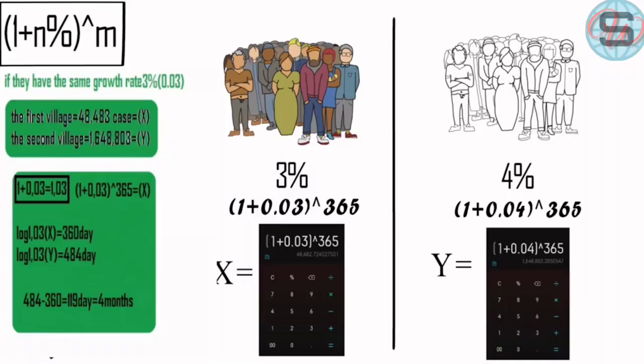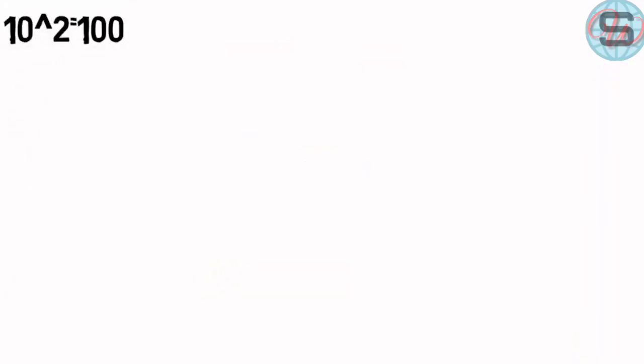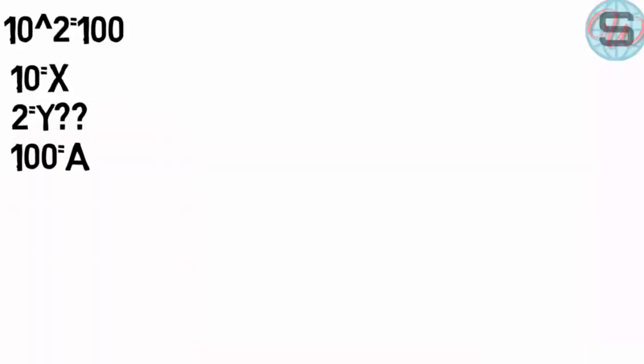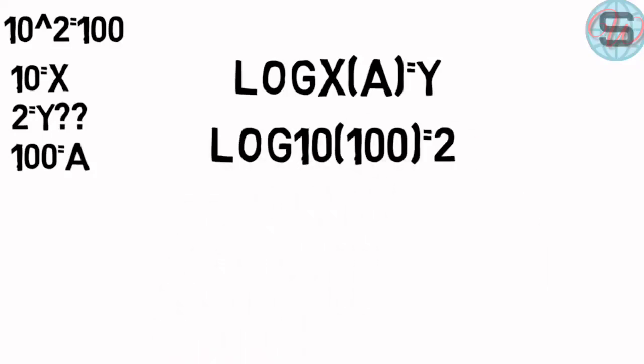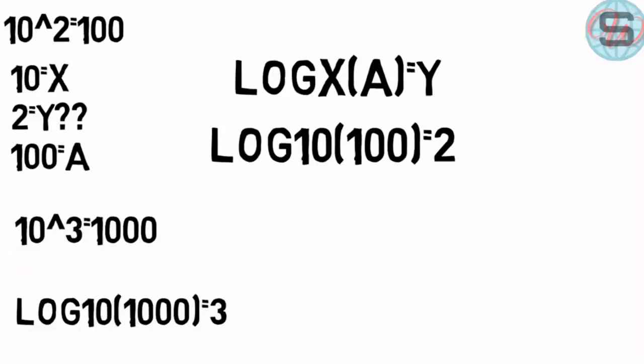Here, as you see, I had to use logarithms to solve it. If you don't know logarithms, I'll explain them quickly here. Let's suppose that 10 squared equals 100, and that's true. We will call 10 x, we will call 2 y, and we will call 100 a. If we don't know the number y, but we know x and a, we can say that log x of a equals y, or log 10 of 100 equals 2. If we have 10 to the power of 3 equals 1000, we can say log 10 of 1000 equals 3.